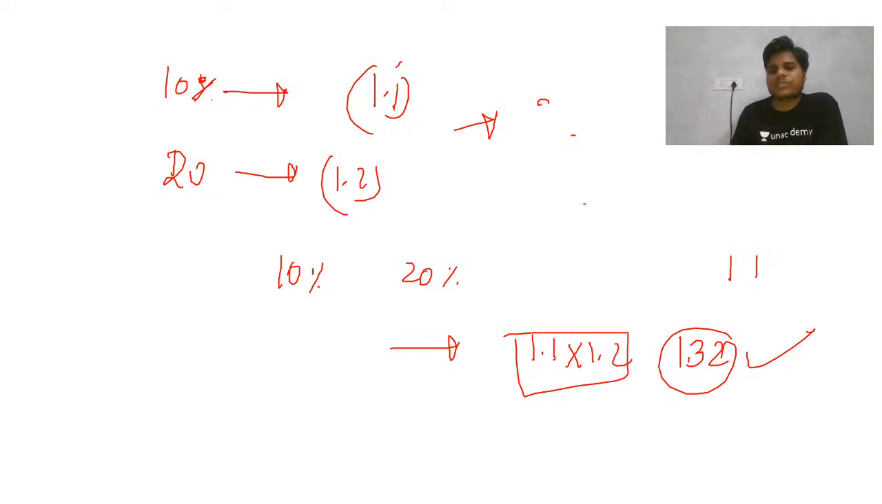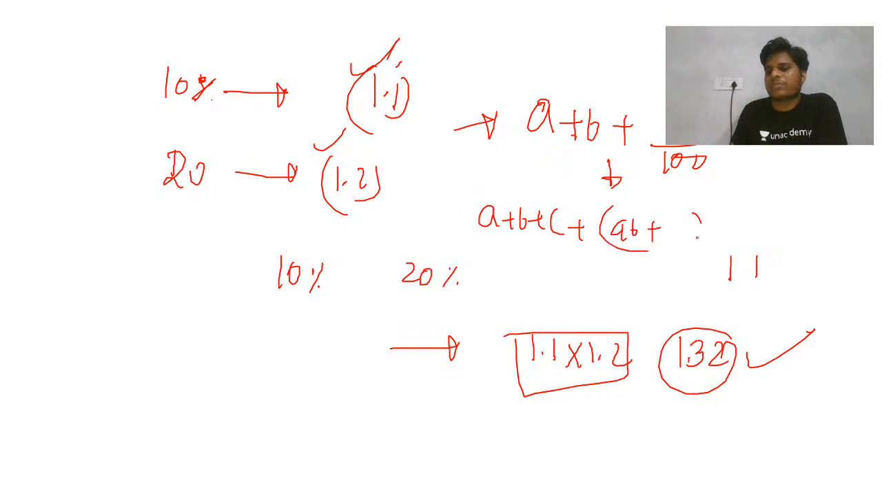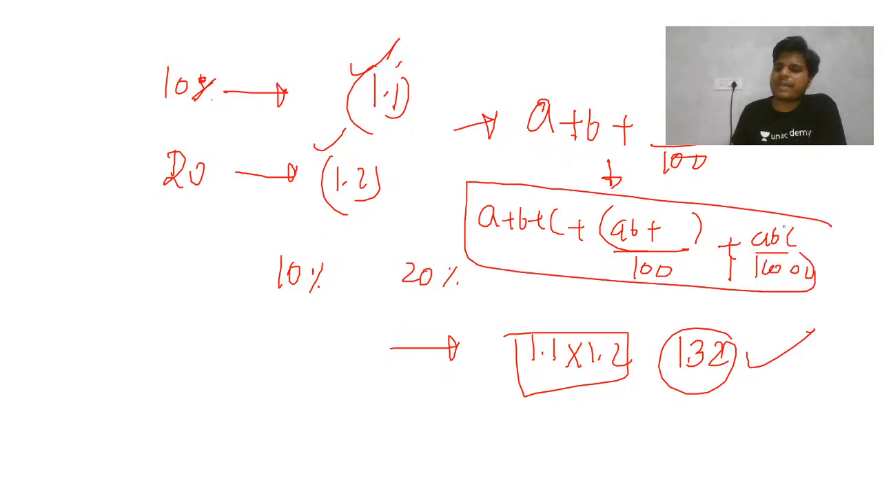Okay, so it is not like you should always just stick to this one thing. You also know this one, a plus b plus ab by 100. This is one such formula. Similarly, you can extract the formula a plus b plus c plus all the combinations of two, ab upon 100, and abc upon 1000. This way you can extend this formula up to n number of terms.